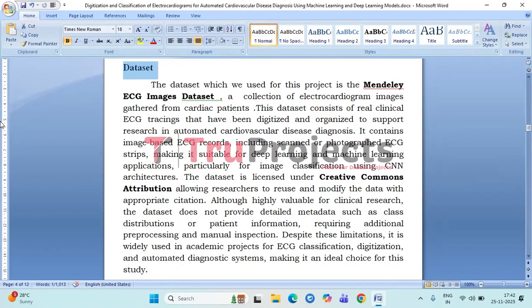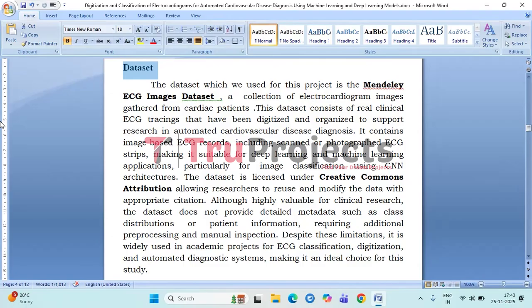Coming to the dataset, for this project we used the Mendeley ECG image dataset, which contains real ECG images collected from cardiac patients. These images include scanned or photographed ECG strips that have been digitized and organized specially for research on automated heart disease diagnosis.